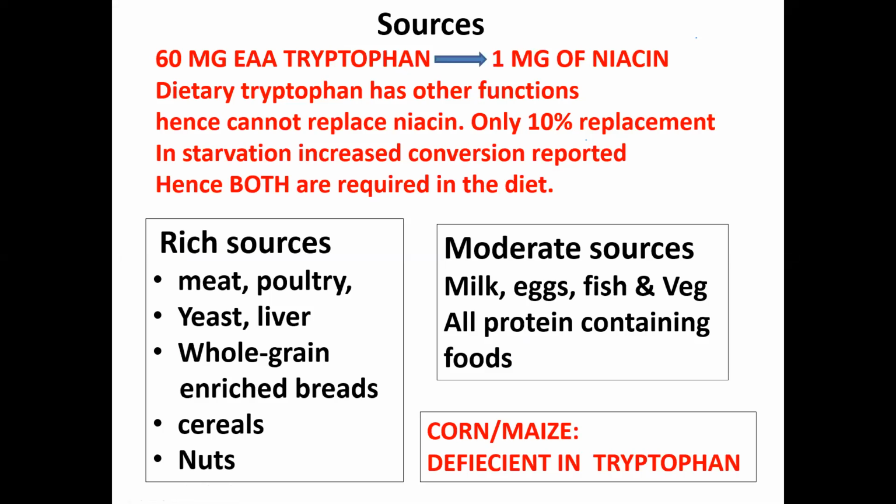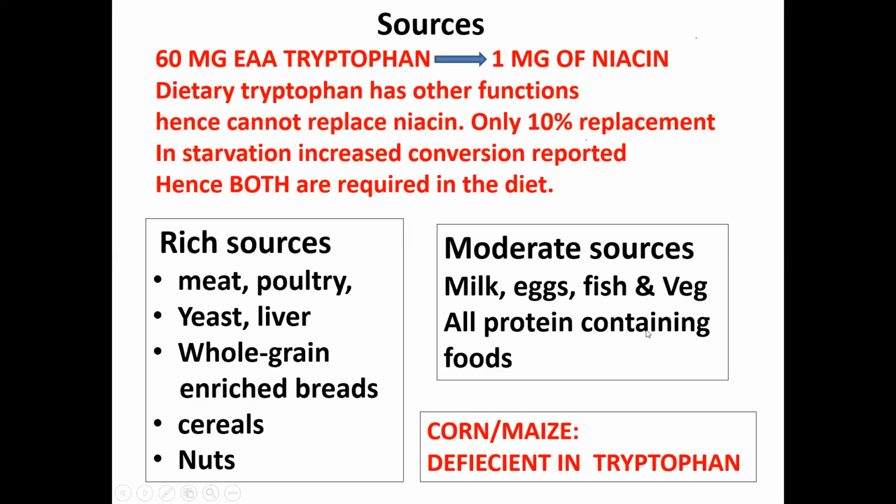तो इसलिए हमको niacin को डाइट में लेना ही पड़ता है. Only in case of starvation, if we are not taking the diet properly, then only increased conversion of the tryptophan to niacin is there. Otherwise, both are essential in the diet, tryptophan as well as niacin. So the sources are meat, poultry, yeast, liver, whole grain enriched breads, cereals and nuts.